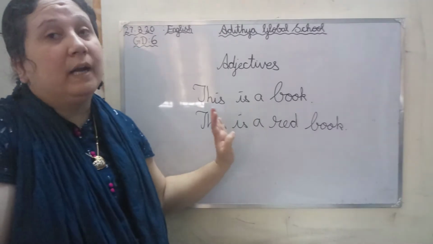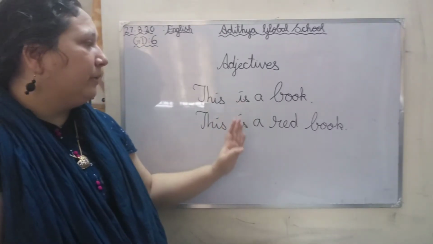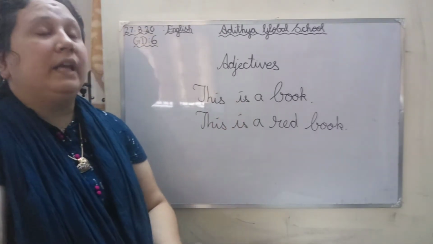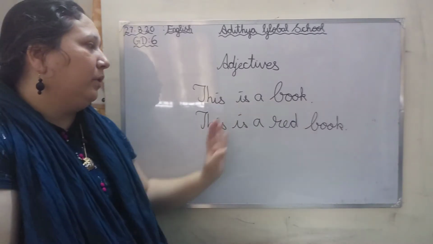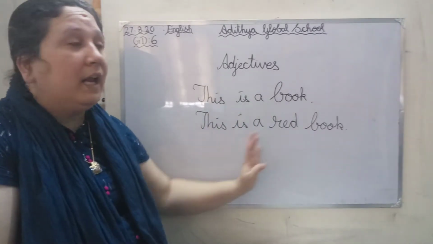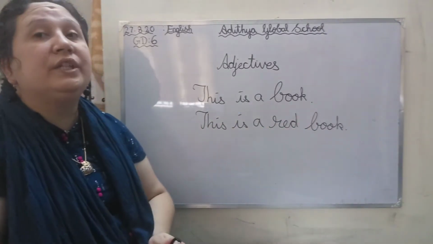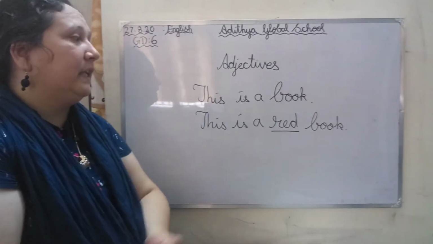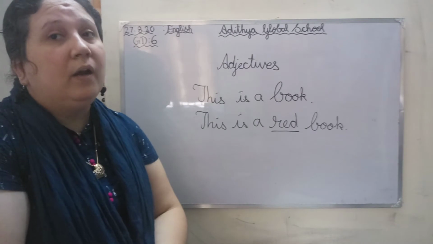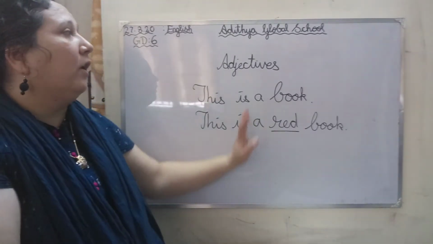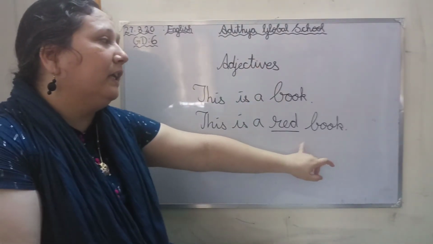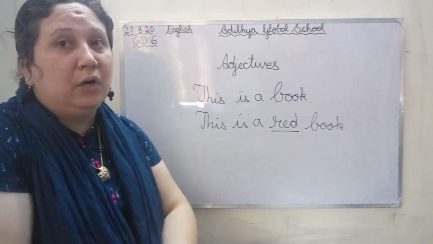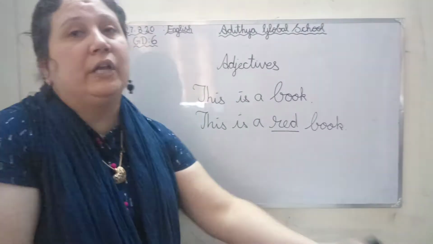I just say this is a book, and in the second line I give you some additional information about the book. I say it is a red book. So this is called an adjective, anything that describes the noun.